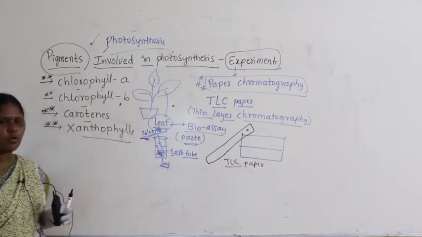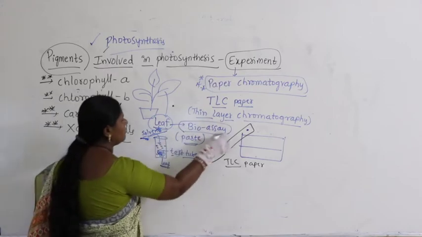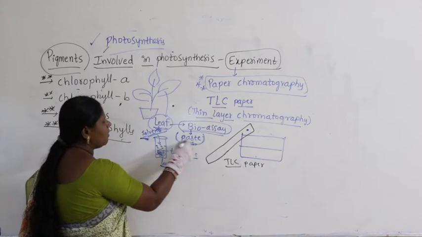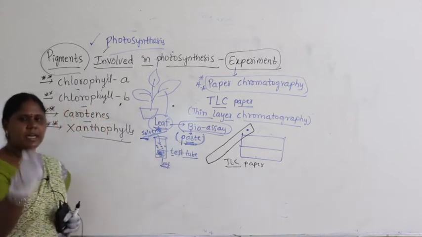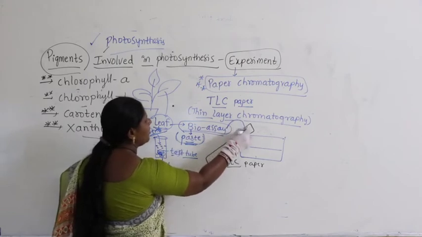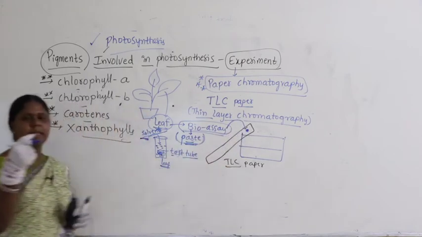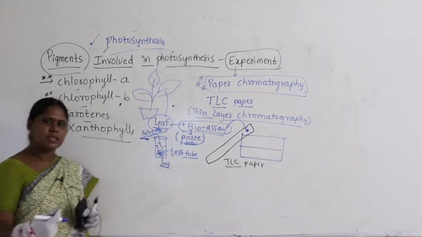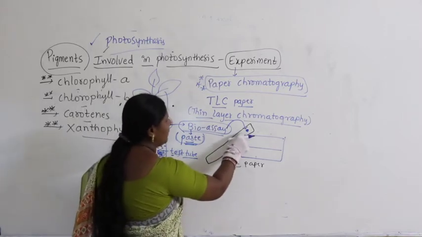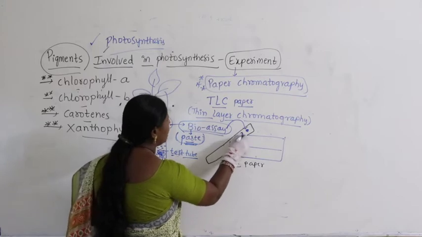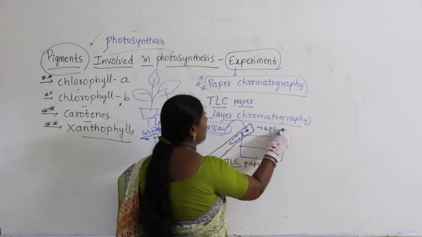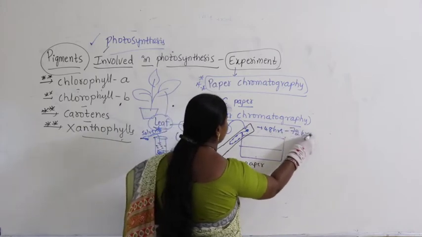That is called what? A bioassay, or we call it a paste. Take a droplet of the paste and put it on the TLC paper. That means whatever pigments are present in the leaf, a drop of that you are taking and putting on the TLC paper. With this, what happens here? It starts. So keep it for 48 hours to 72 hours.